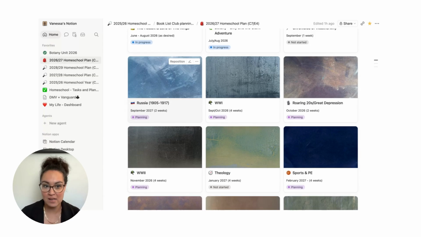They have their own access. I can share this page with them as well, so they know what's coming up. I know what's coming up. And sometimes other people are part of my kids' homeschool. Sometimes we homeschool with another family or my parents. And it's so easy to just say, hey, this is what we're doing today, and you can go. That can take some of the load off of us as homeschooling mompreneurs.